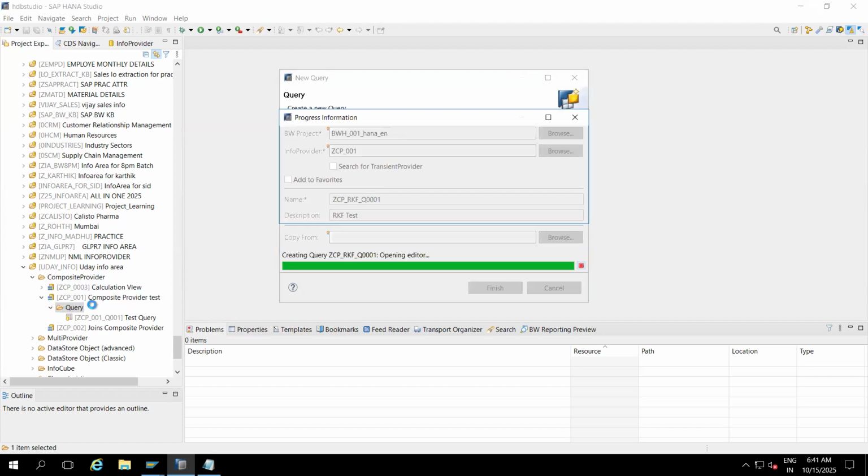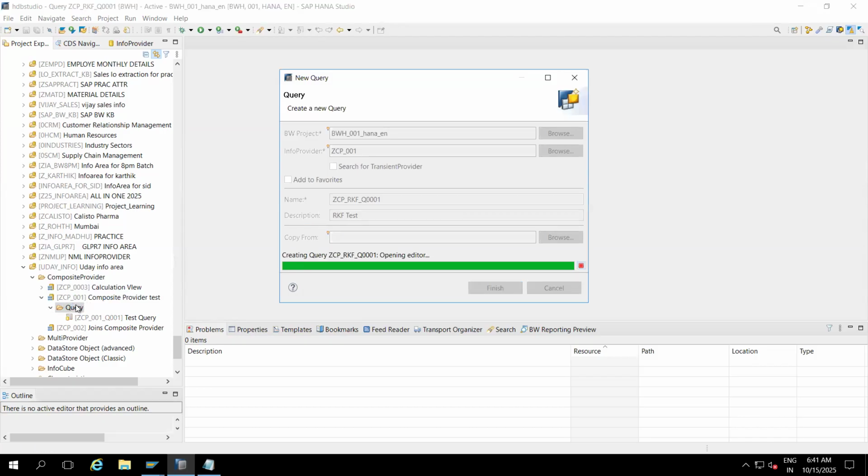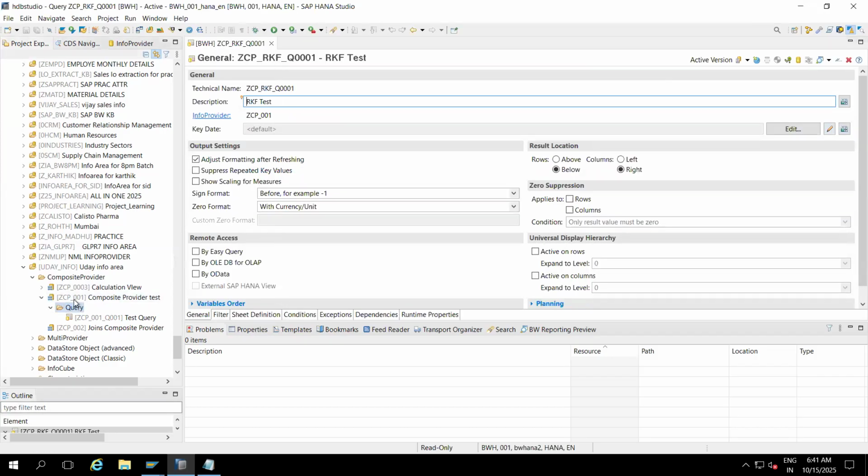So this is how we create the BEx query at report level. In real time we create it on top of a composite provider. Every interview they will ask how to create it. Once you create the BEx query like this, first we need to go to the sheet definition.